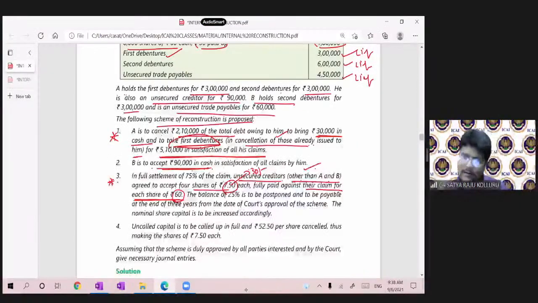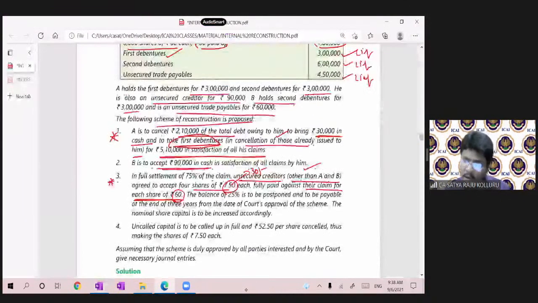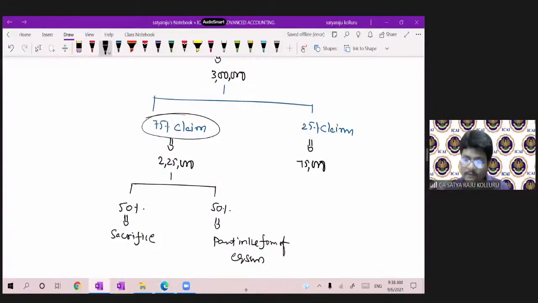Okay, fine. I understood that point as well. Please concentrate. I will read once again. In full settlement of 75% of the claim, other than A and B, agreed to accept 4 shares of 7.5 rupees each, fully paid against their claim for each share of 60. So for 60 rupees, we are giving 4 into 7.5 means 30 rupees. That is 50%. They are sacrificing 50%. We are paying in the form of equity shares.